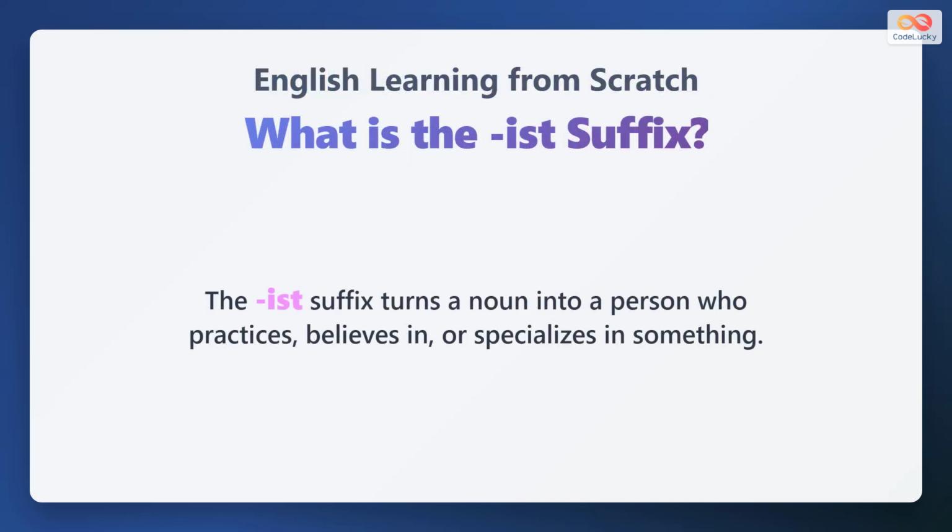The suffix ist turns a noun into a person who practices, believes in, or specializes in something. When you add ist to a root word, it names the person connected to that activity or field. This pattern helps build many English words for professions and experts.